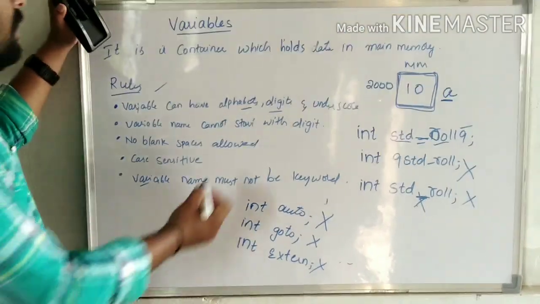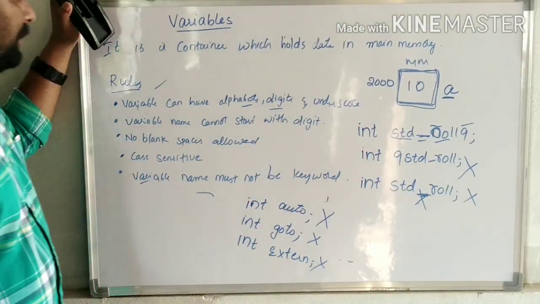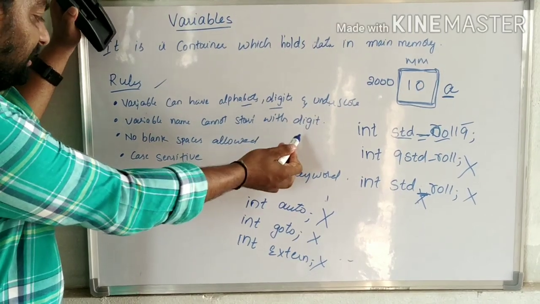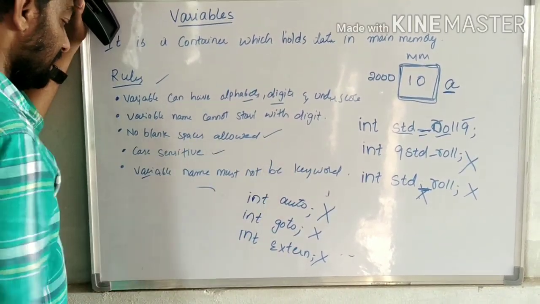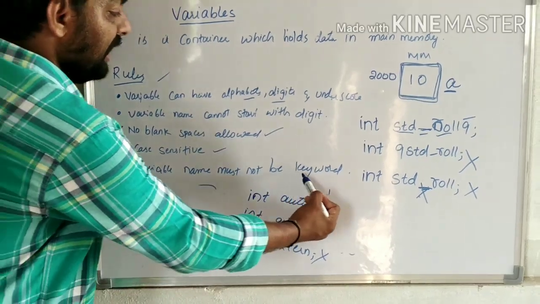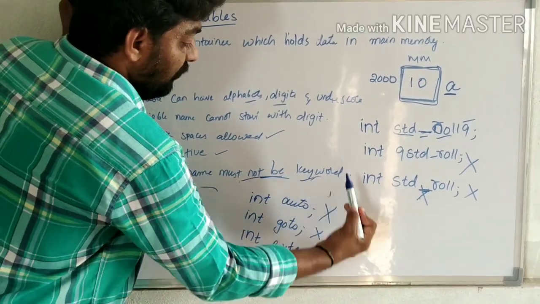To summarize, a variable is a container which holds data in main memory. A variable can have alphabets, digits and underscore. A variable name cannot start with a digit. No blank spaces are allowed. C is case sensitive. A variable name must not be a keyword.